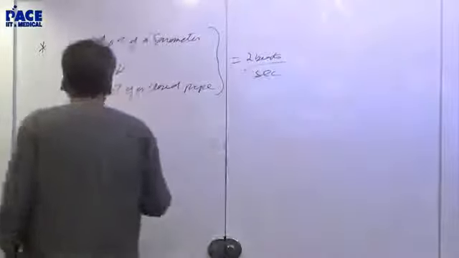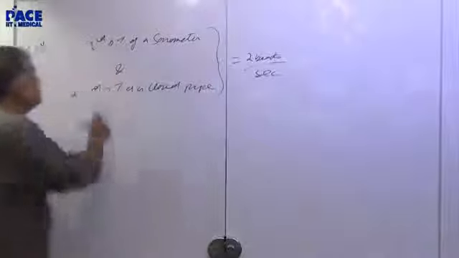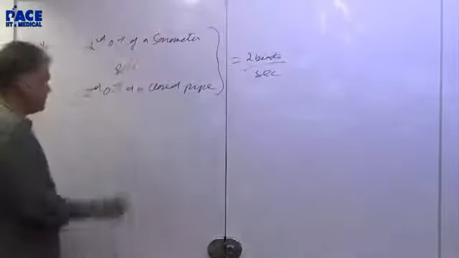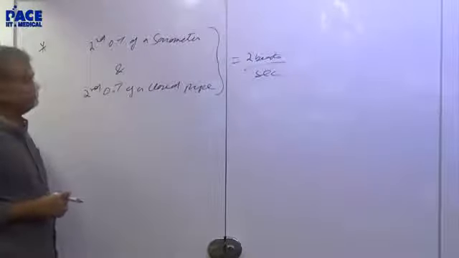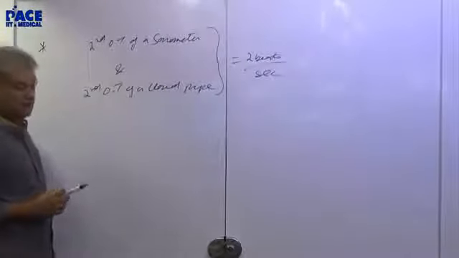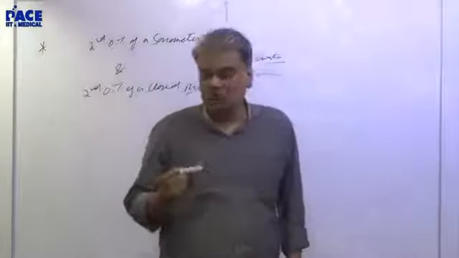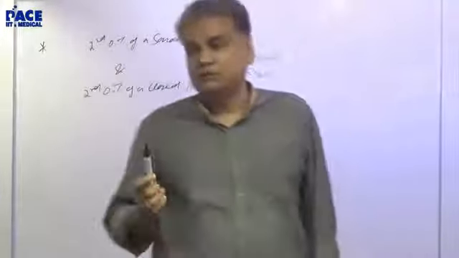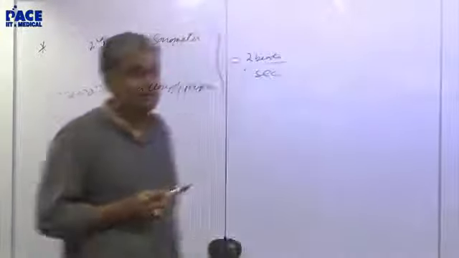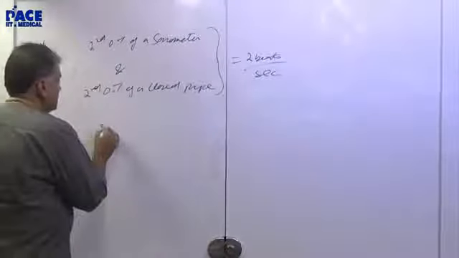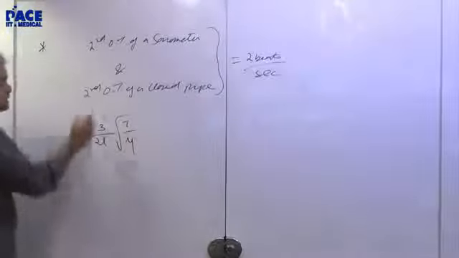I'm not solving the question, I'm saying what is the main part in which the question gets solved. So, second overtone of a sonometer. What is the second overtone of a sonometer? Give me the formula. If you're hesitant, what it means is you don't remember the formula for open pipe, closed pipe, sonometer. Now if you don't remember, I can't help it. All you can do is remember. 3 by 2L, root T by mu. This is the second overtone.